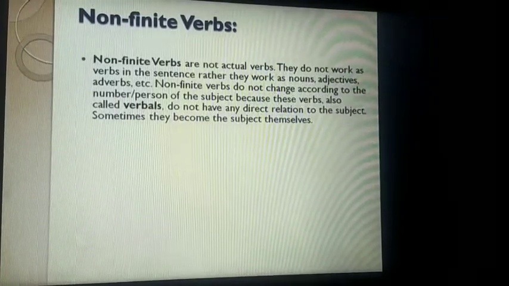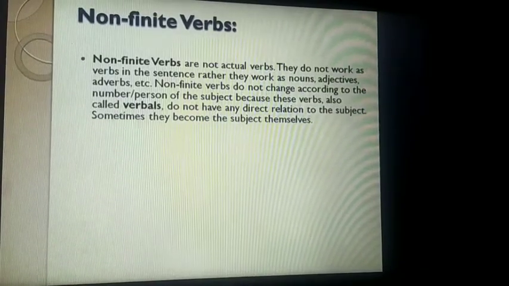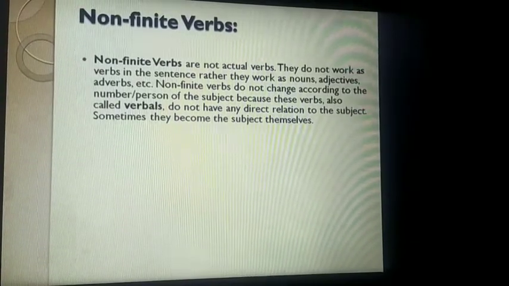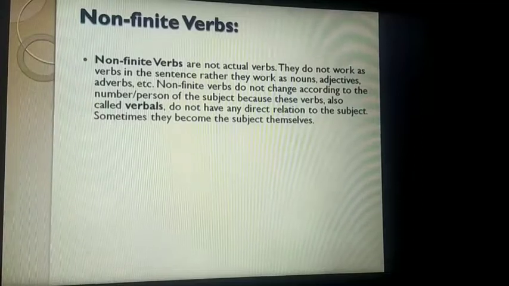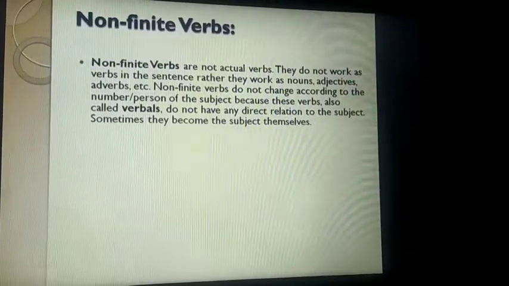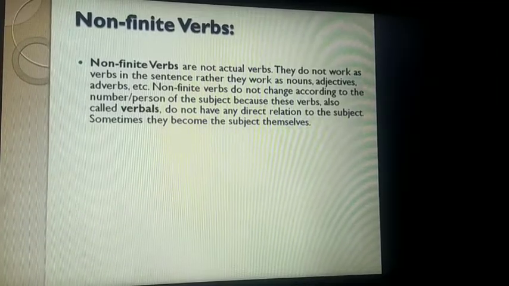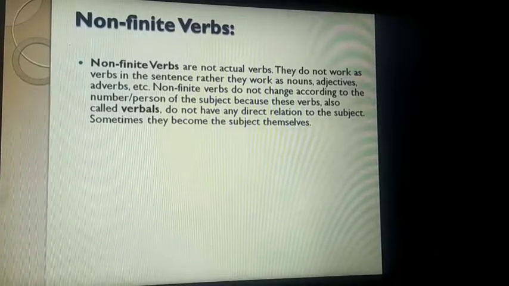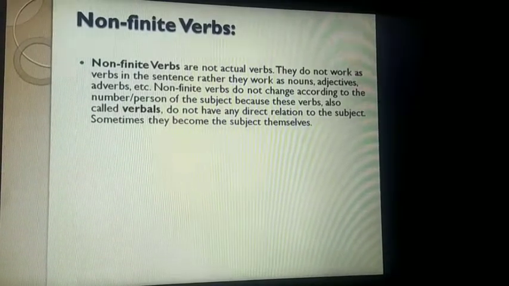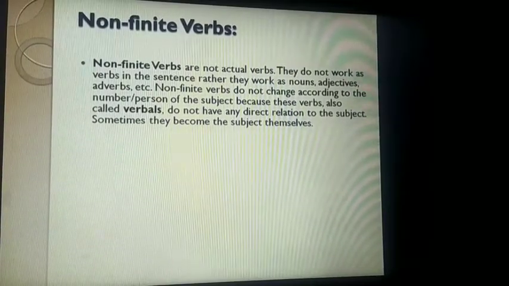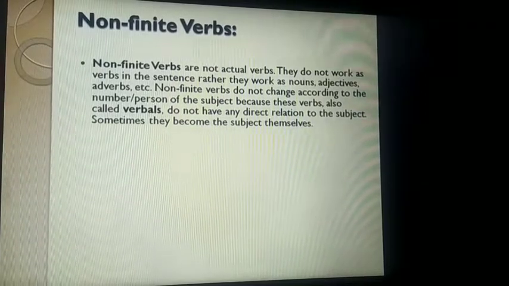Let us see the next one, non-finite verbs. Non-finite verbs are not actual verbs. They are not playing the part of main verbs most of the time. They work as noun, adjective, adverb, these kinds of roles they play. So that is why we say that non-finite verbs are not actual verbs, because they do not change according to time.